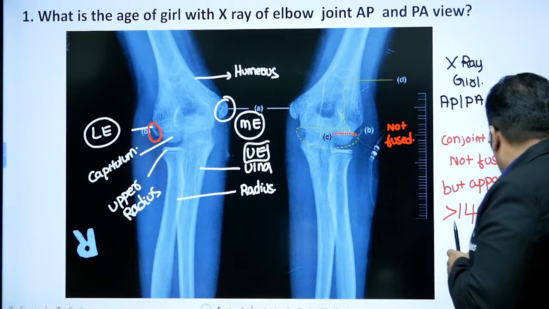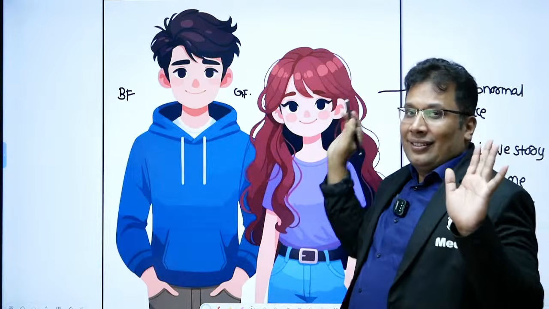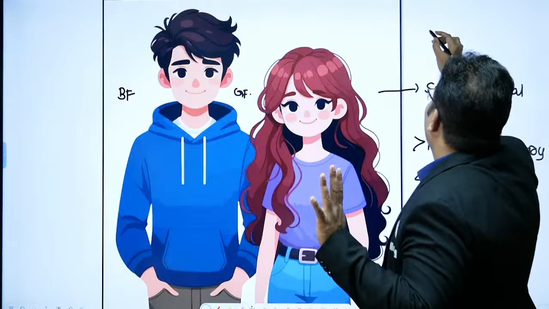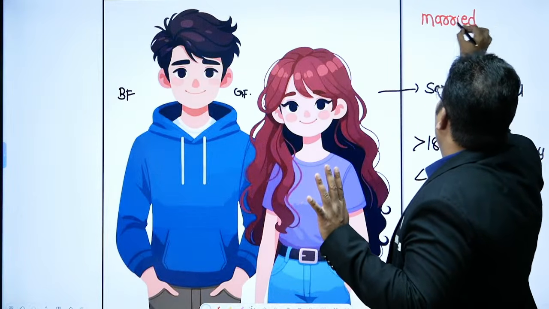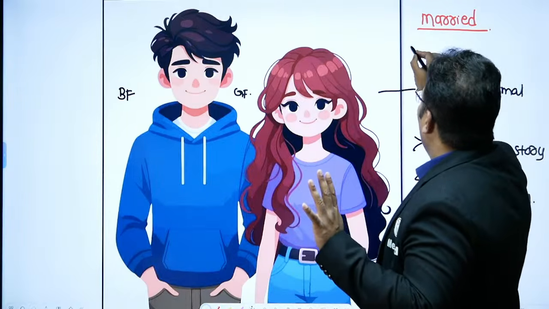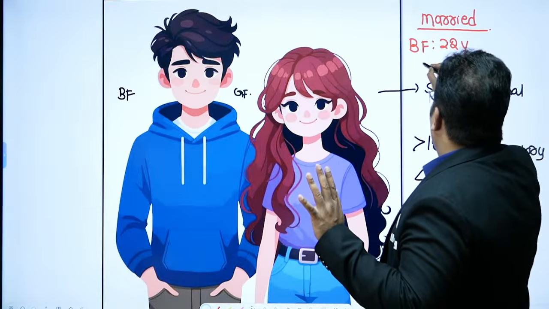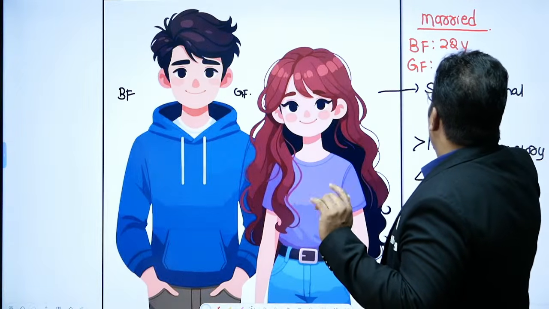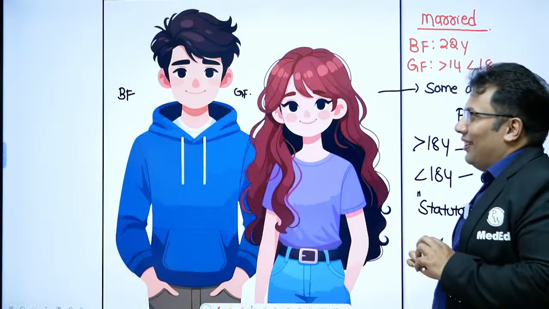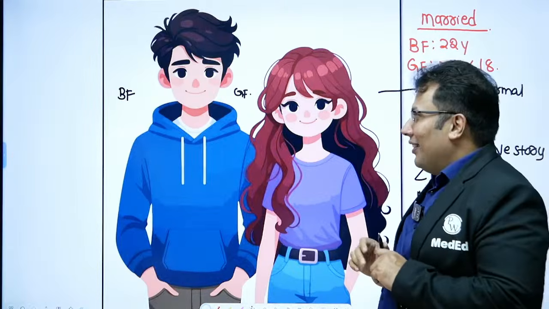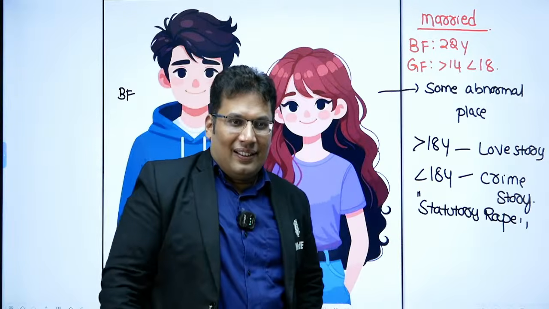Okay, now I have one more question for you. Now, for example, both are married. So the boyfriend's age is 22 and the girlfriend's age here is more than 14 and less than 18. Now you tell me, what are the legal consequences here? A very interesting scenario.